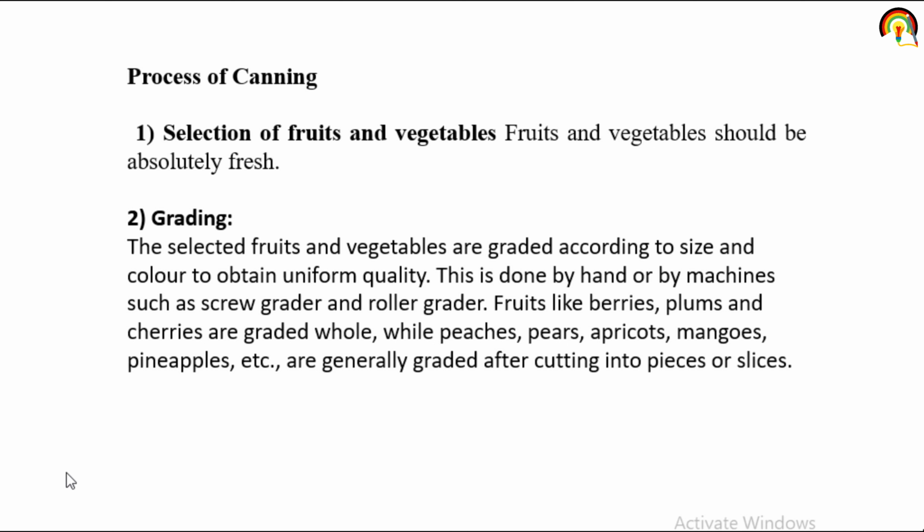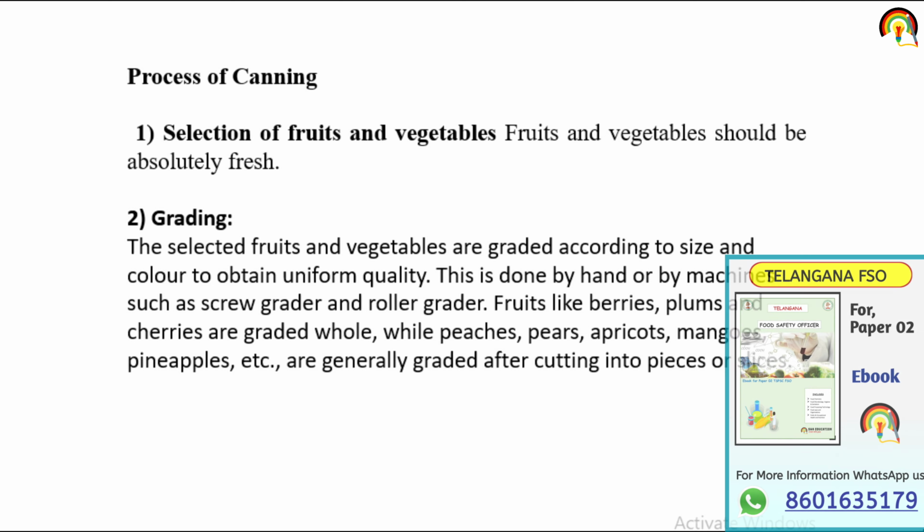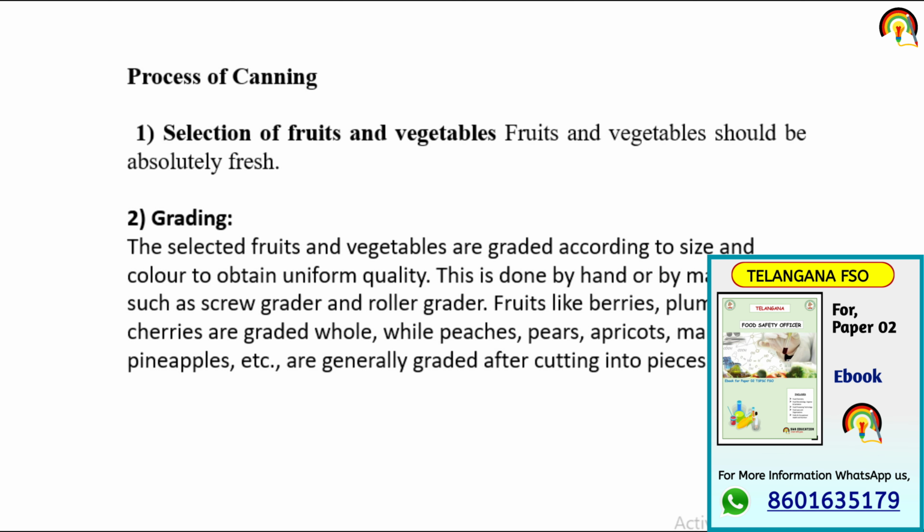So the process of canning: the first step is the selection of fruit and vegetable. Now we are going to discuss how the canning process is done. First is selection of fruit and vegetable. Firstly, we select fruit and vegetable that should be absolutely fresh.